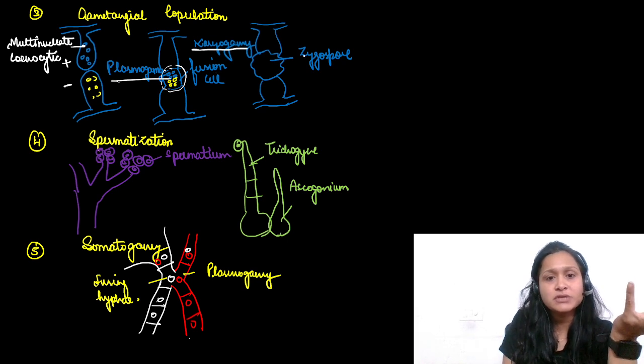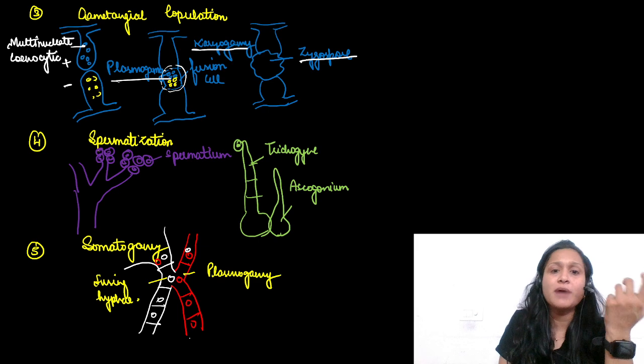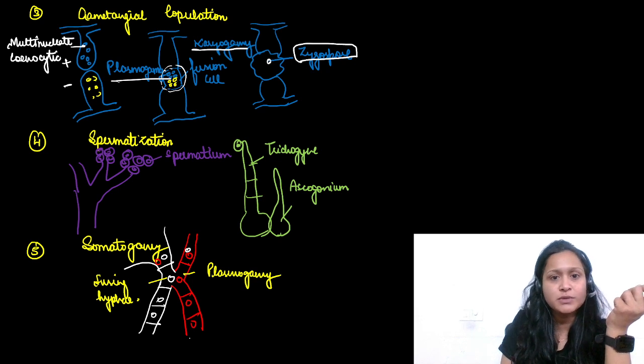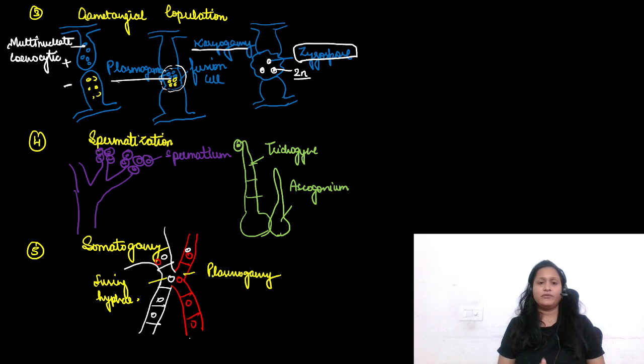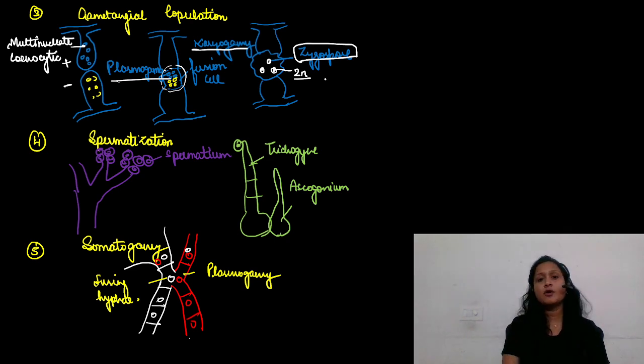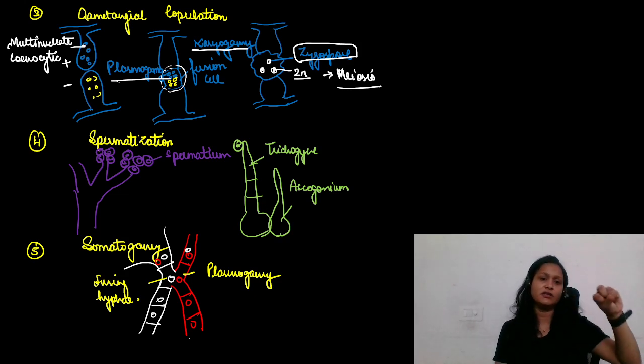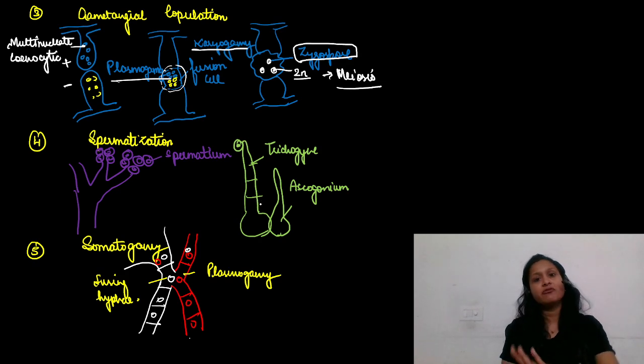Both the nuclei fuse and they form a zygospore. It is similar to the zygote. It has numerous diploid nuclei. Finally, the zygospore undergoes meiosis. This is gametangial copulation. Two gametangia come closer and finally they fuse, they lose their identity and they form a zygospore. So this is written in your NCERT in Phycomycetes itself.